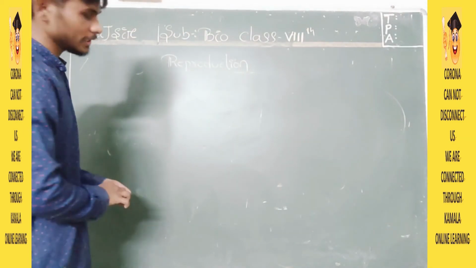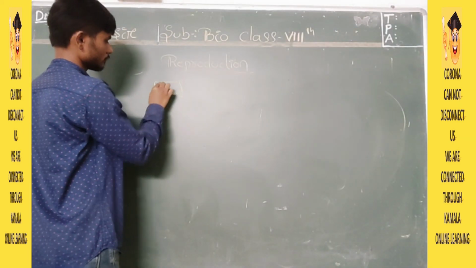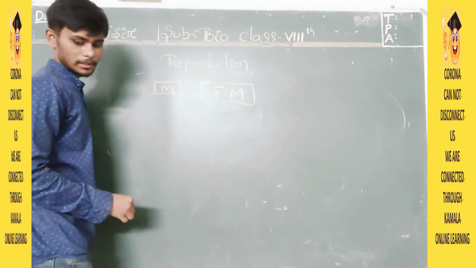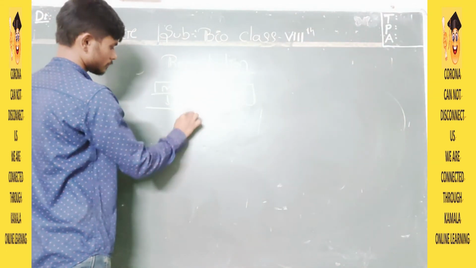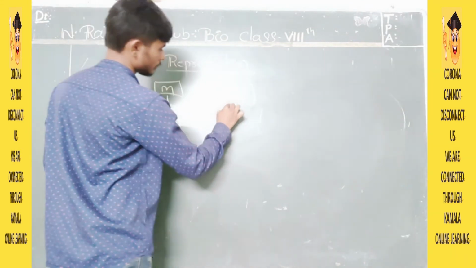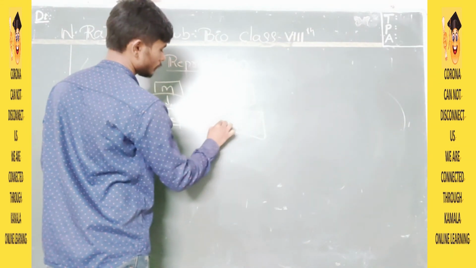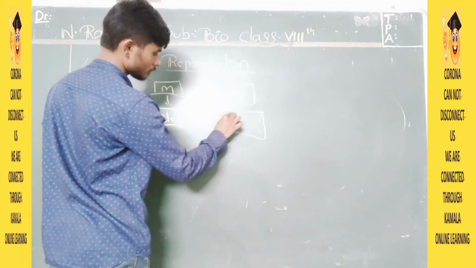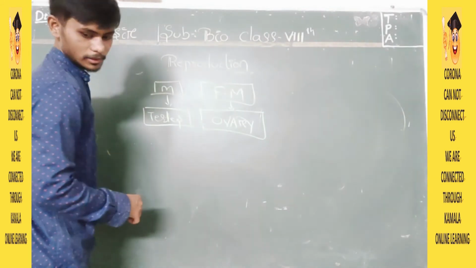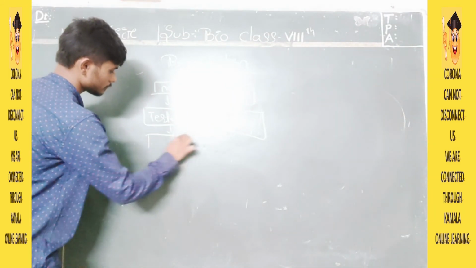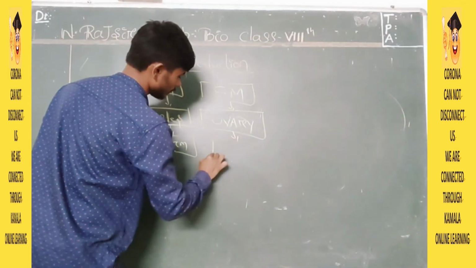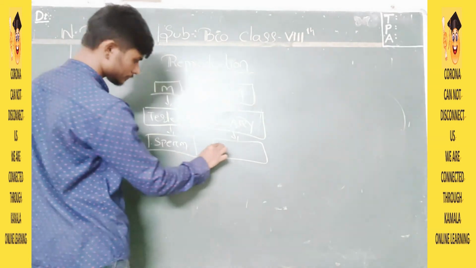Now there is one flow chart. Male, female. Male will provide testis. Female has the ovary. The testis is producing sperm, and the ovary is producing the egg cell, or you can say ovum.